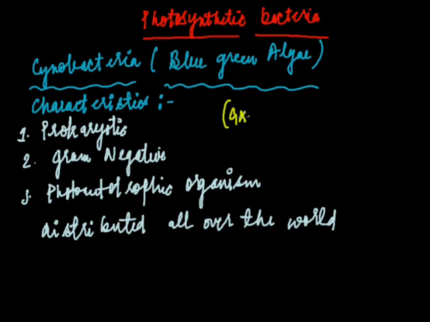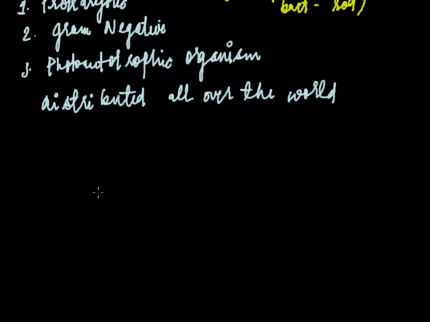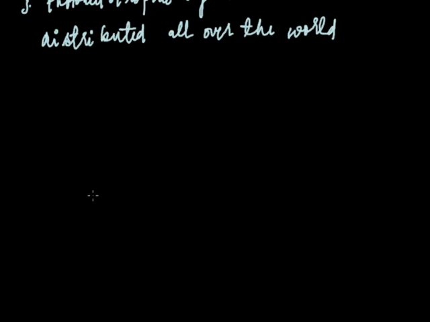It is a Greek word where cyano means blue and bact, B-A-C-T, stands for the rod shape of the bacteria. So these are prokaryotic organisms as all bacteria are, gram-negative, photoautotrophic, and distributed all over the world. They grow wherever they get suitable moisture and temperature conditions. These grow at any temperature conditions.